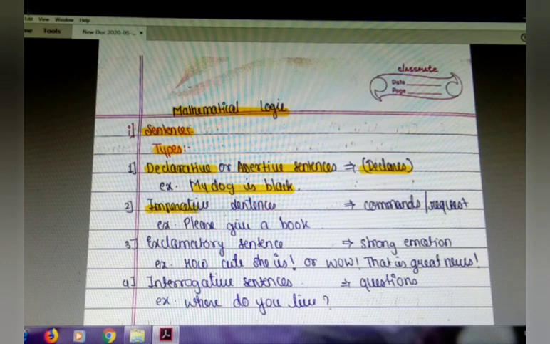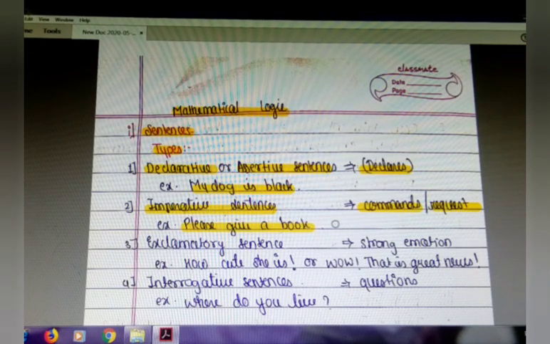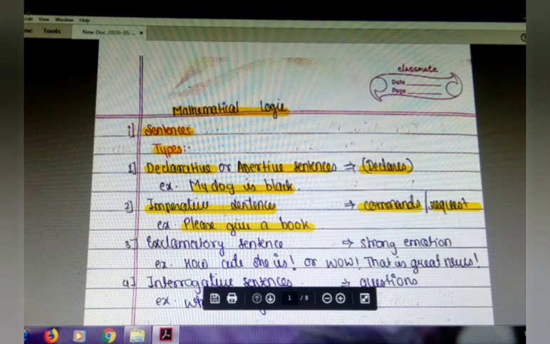Next, imperative sentences. In these imperative sentences a command or request is given. For example, please give me a book, please give me water. This is a request. And a command is, go and take a book. This is a command.